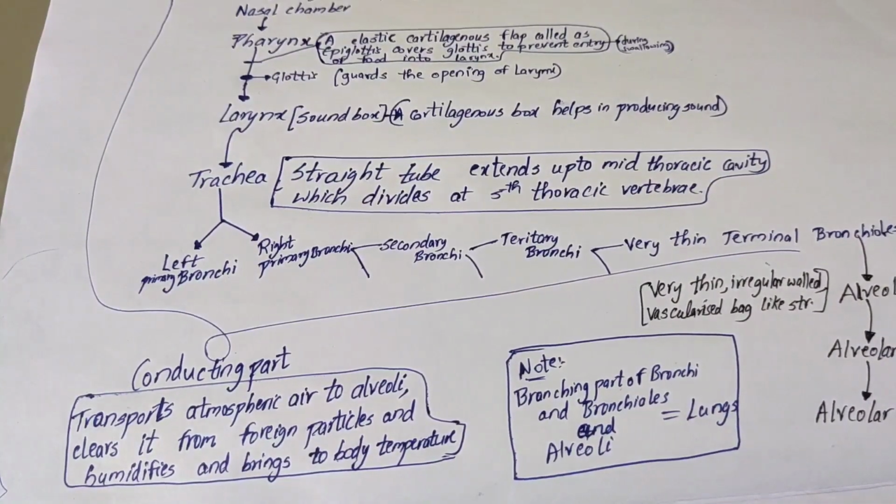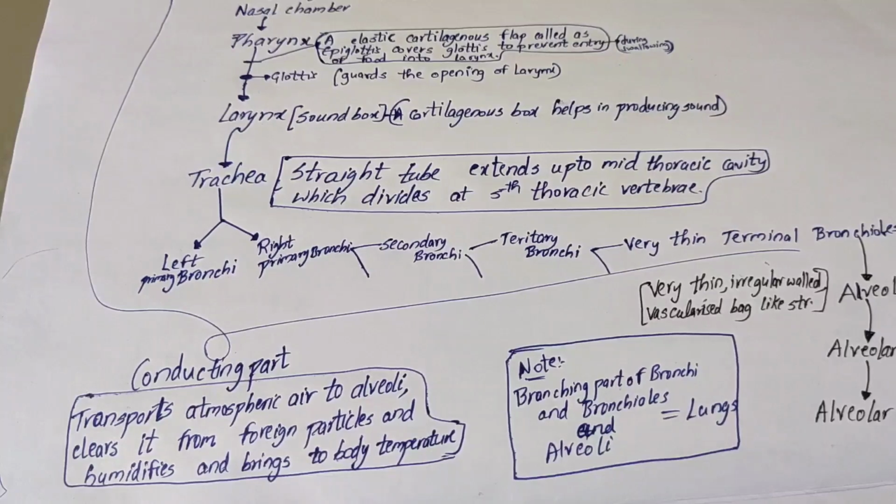Now coming to the conducting part. The conducting part's role is to transport the atmospheric air to the alveoli and clear the atmospheric air of foreign particles. The conducting part also humidifies the air, and also brings the air which we breathe to body temperature condition. Okay, this is what the conducting part does. First, it removes the foreign particles, it humidifies the air and brings the air to body temperature.